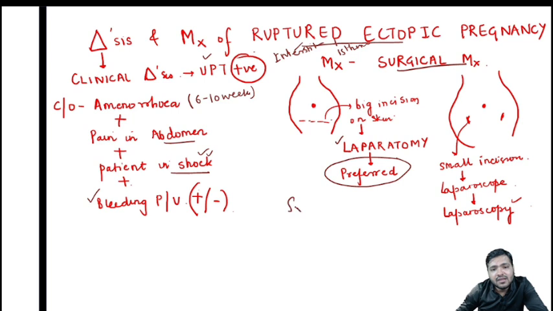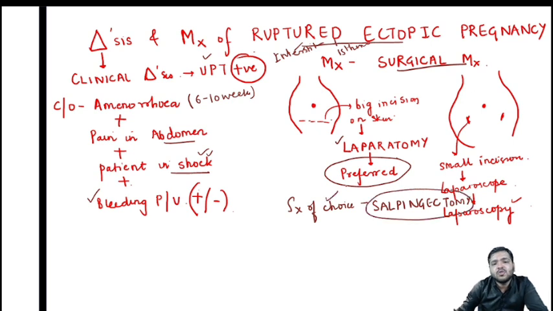And what is the surgery of choice in these cases? The surgery of choice is salpingectomy. Remember, salpingectomy is the surgery of choice. What is salpingectomy? Salpingo is associated with the fallopian tube, and ectomy means to cut and remove. To cut and remove the fallopian tube, that is salpingectomy. Whether it is a nulliparous woman, who has not given birth to a single child, or a multiparous woman, or any reproductive age woman, we always do salpingectomy. Either she is married or unmarried or whatever, salpingectomy is the surgery of choice in case of ruptured ectopic pregnancy.